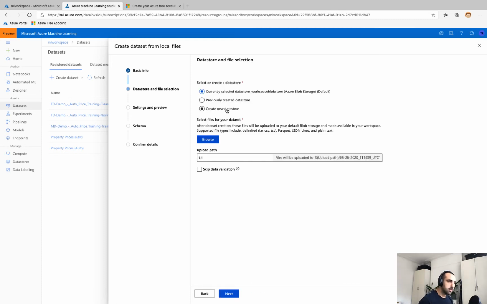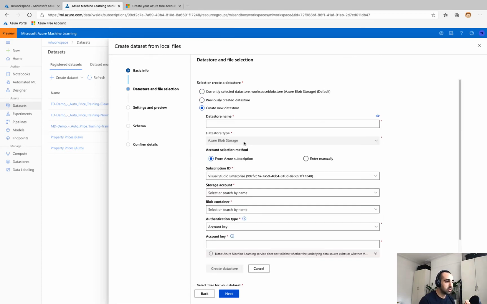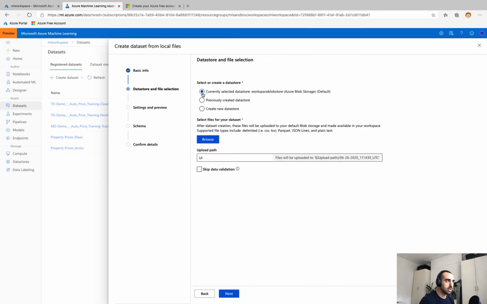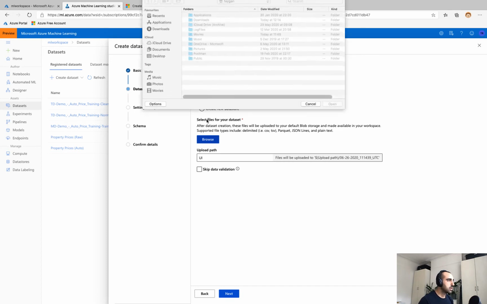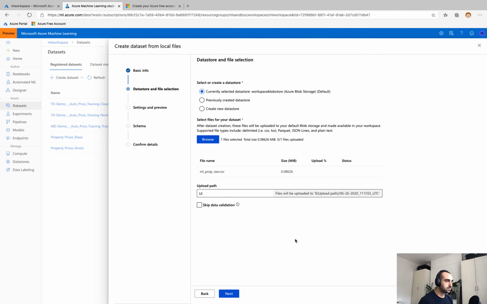When uploading this data set, we need to decide which data store we want to put it in. And so I can leave it as the currently selected data store, which is the default associated with my Azure Machine Learning workspace. We have the option to switch that up if you want to put it into something else. Alternatively, we can create one on the fly during the dataset creation process. But for now, I'm just going to leave it as default. So next, we're going to browse to our actual data set. And so here is our machine learning property data. I'm going to click next.